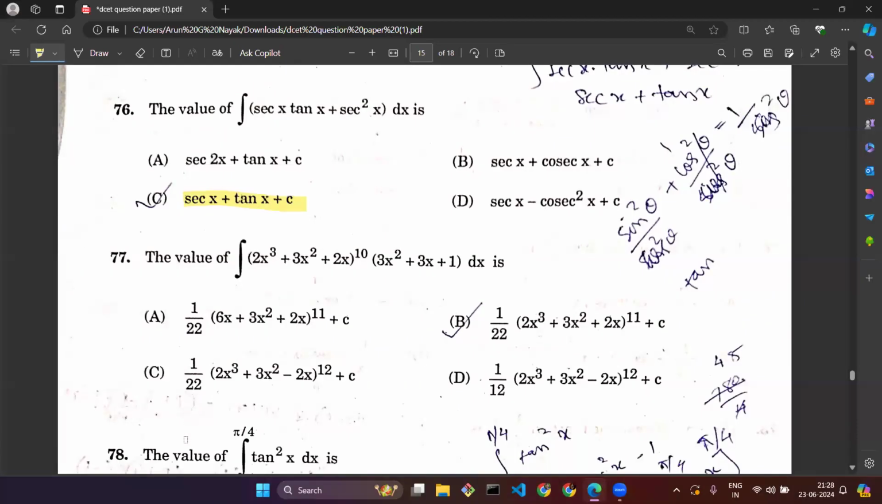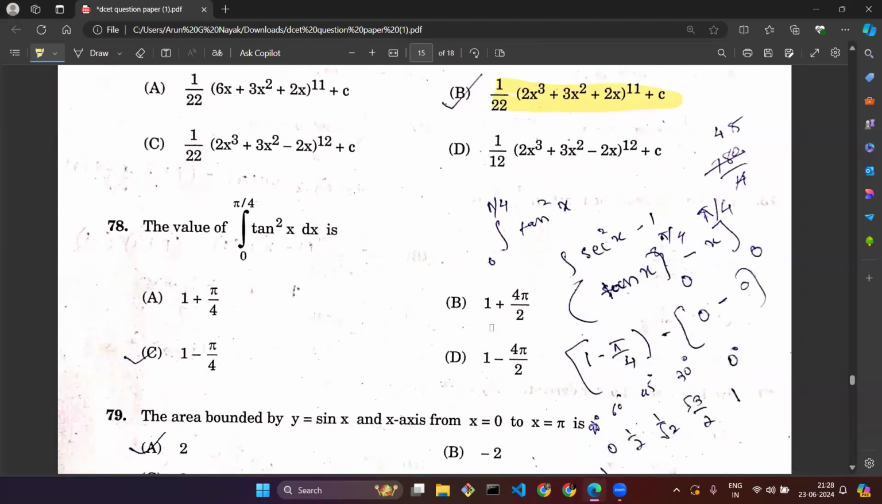Question number 77. The value of integration of (2x cubed plus 3x squared plus 2x) raised to 10 into (3x squared plus 3x plus 1) dx is. The correct option is option B, 1 by 22 (2x cube plus 3x squared plus 2x) raised to 11 plus c. Option B is correct.